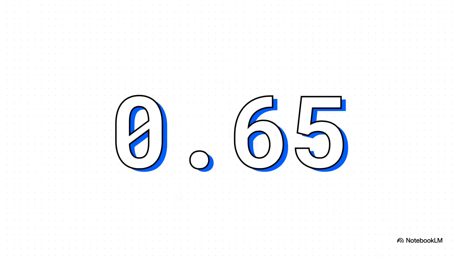Now, let's put a hard number on this, because this is where it gets kind of nuts. The paper found that a fuzzy duplicate with just 10% of its tokens replaced has a rho value of 0.65. What does that mean? It means it contributes 65% as much to memorization as a perfect word-for-word copy. Think about that. Seeing just two of these slightly altered versions is actually more powerful for memorization than seeing one perfect copy. That is a staggering finding.